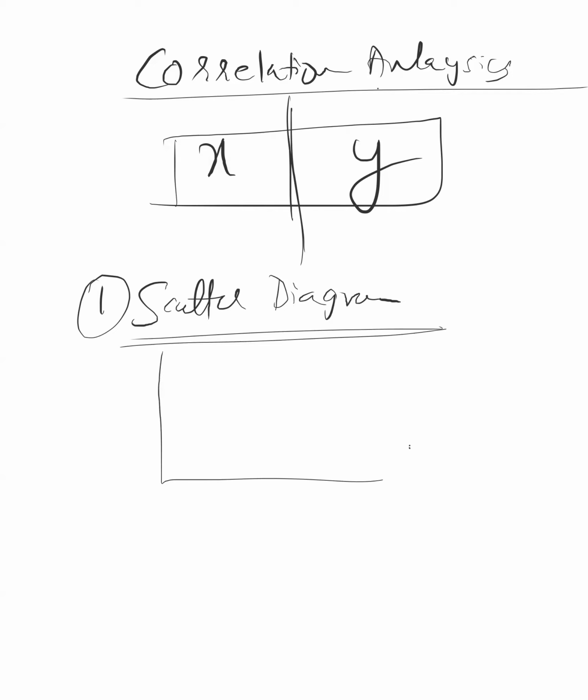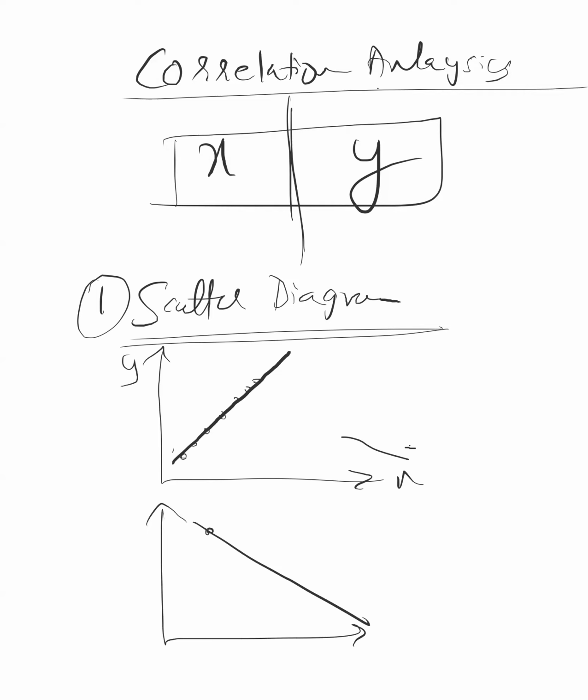Scatter diagram method, I already told you. If you plot all the values of x and y, and they come in a straight line, it's a perfect correlation. If they climb up a straight line, it's a perfect positive correlation. If they climb down a straight line, it's a perfect negative correlation.